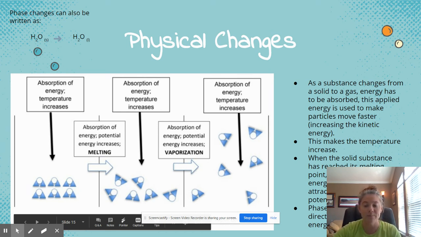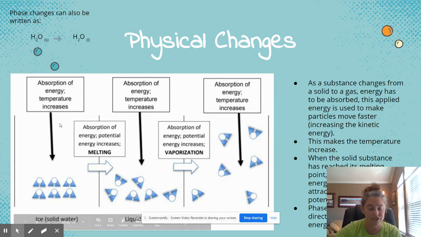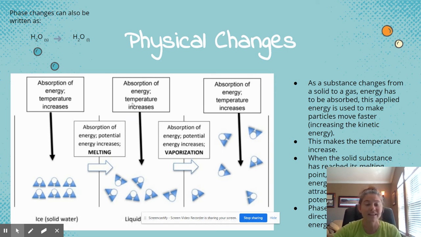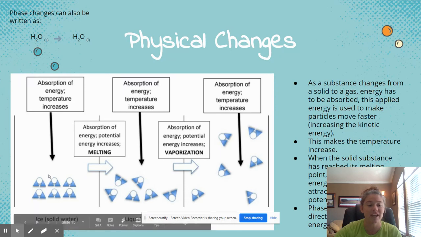Phase changes in the opposite direction would release energy instead of absorb it. So as I'm going from the liquid to the solid, I would release energy. Releasing kinetic energy, then releasing some of that stored potential energy to settle into a solid.